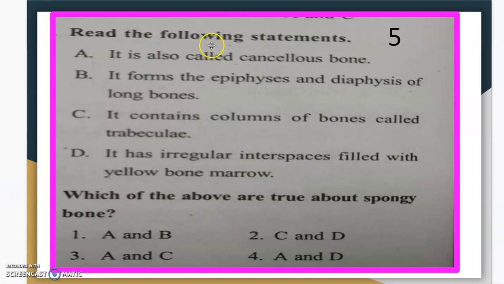Here comes the fifth one. Read the following statements. A. It is also called cancellous bone. B. It forms the epiphysis and diaphysis of long bones. C. It contains columns of bone called trabeculae. D. It has irregular interspaces filled with yellow bone marrow. Which of the following are true about spongy bone?